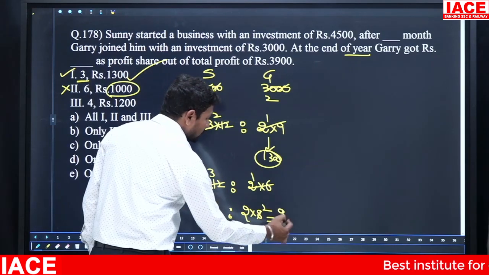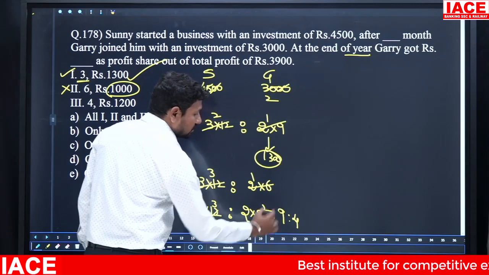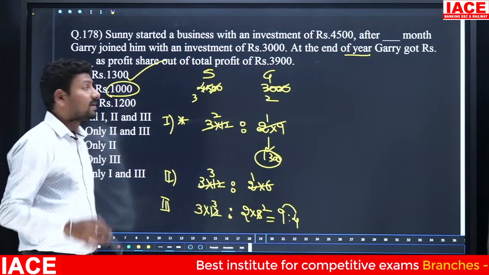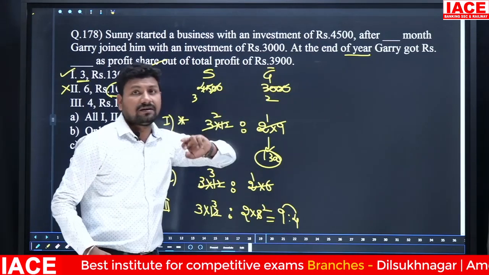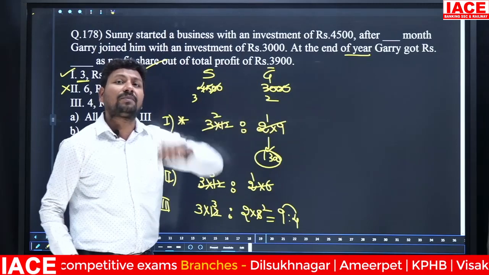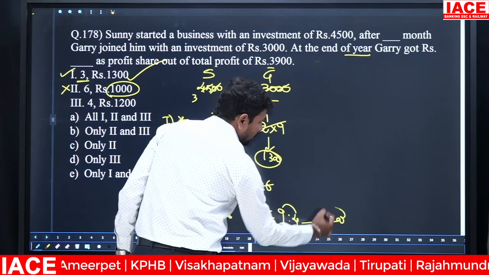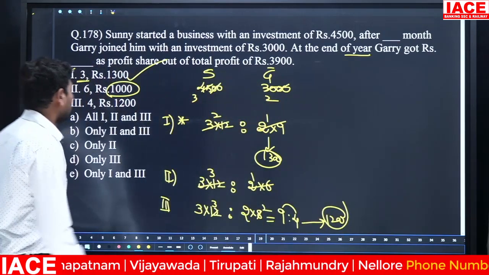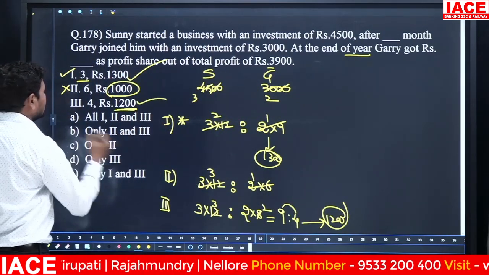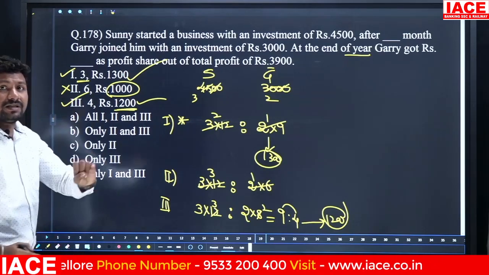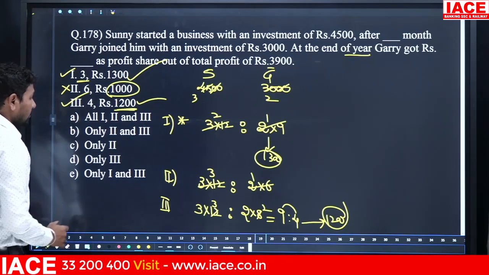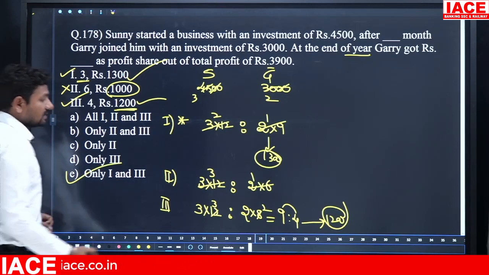Here the profit ratio is what? 9:4. 9 plus 4 is equal to how many parts? 13 parts. 13 parts is equal to 3900, means 1 part is equal to 300. Then 4 parts is equal to how many hundred? 1200. Here also 1200 is mentioned. That means here is also correct. That means statement 1 is correct. Statement 3 is correct. Statement 1 is correct. Option E is suitable.